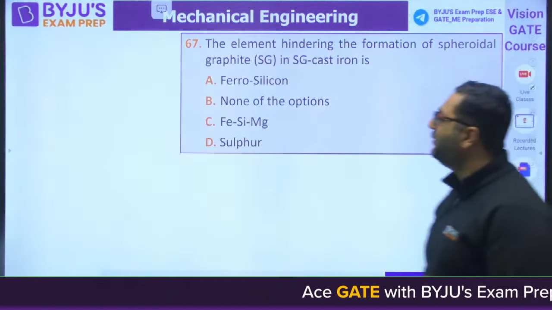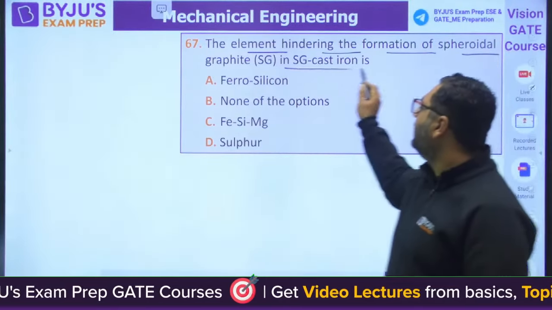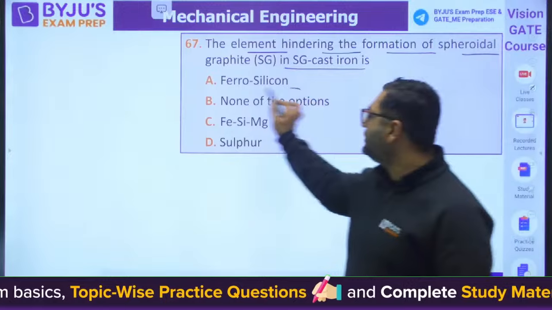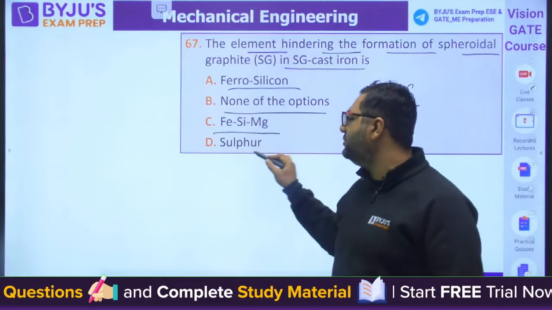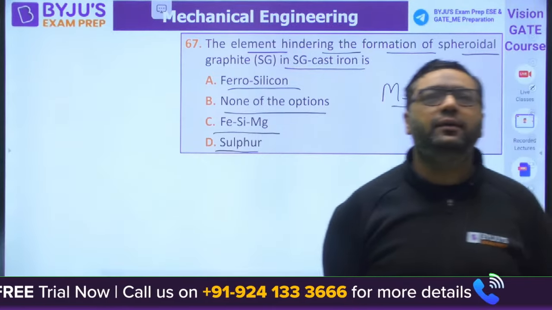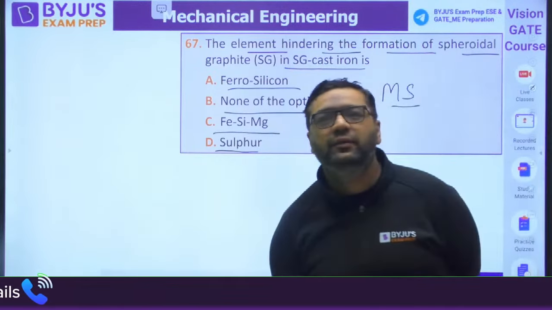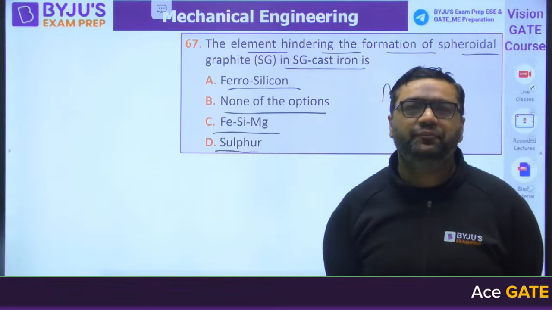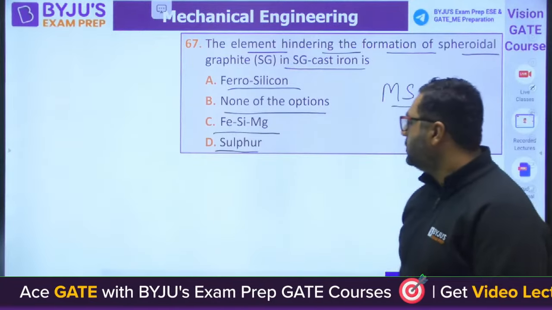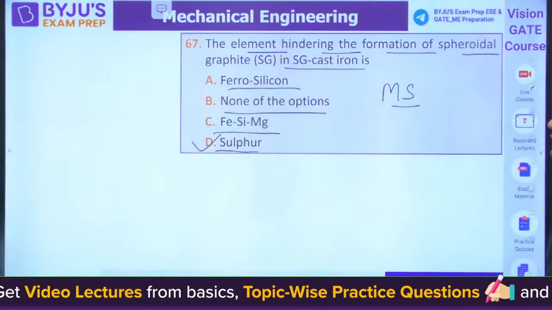So guys, 67. The element hindering the formation of spheroidal graphite in SG cast iron. This is once again material science. So ferrosilicon, none of the option, FeSi, Mg or sulfur. If you don't know, you can make guess here, but don't make guess in the paper. Negative marking is there. Tell me what is the answer for this. So my questions are remaining only 7 to 8. So the answer for this is D, sulfur. Okay. So moving to the next question, guys.